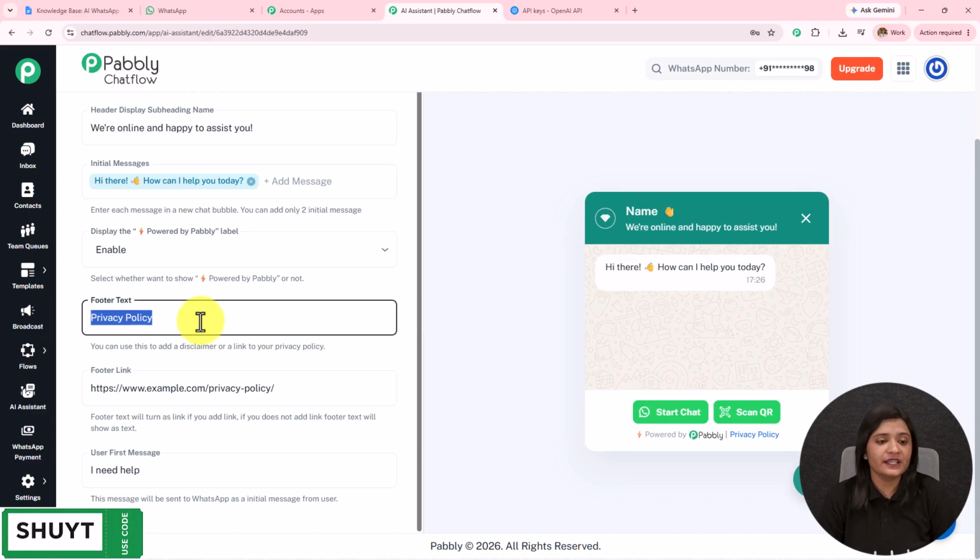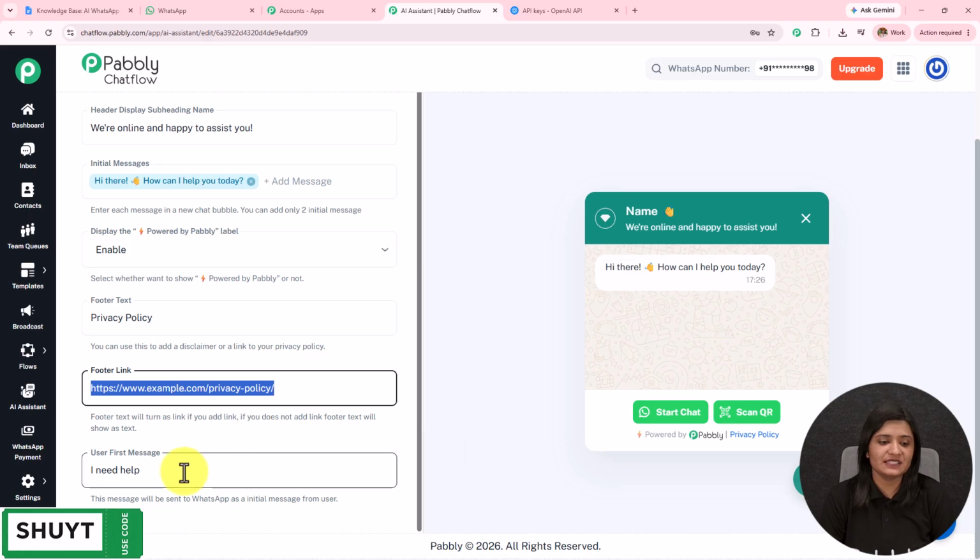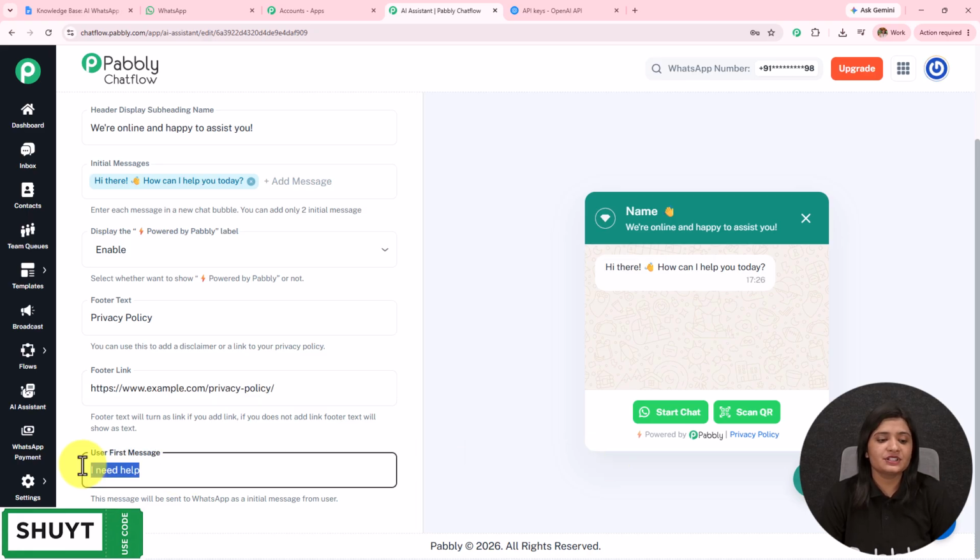Then we have footer text where we have added privacy policy, and in the footer link I've added the link to the privacy policy. Then I have this user first message where I've entered "I need help". Now it is not necessary that only when someone sends "I need help" the AI agent is going to respond. It is going to respond based on any message.